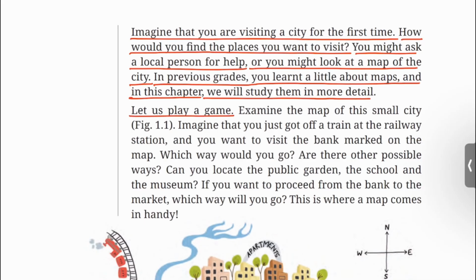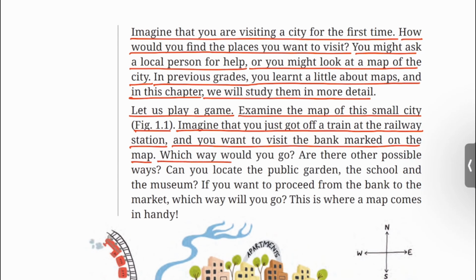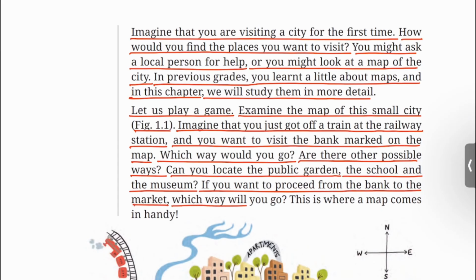Let us play a game. Examine the map of this small city, figure 1.1. Imagine that you just got off a train at the railway station and you want to visit the bank marked on the map. Which way would you go? Are there other possible ways? Can you locate the public garden, the school, and the museum? If you want to proceed from the bank to the market, which way will you go? This is where a map comes in handy.